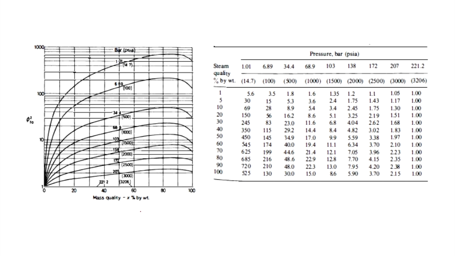This is the graph given by Martinelli and Nelson, and here on the horizontal axis we have mass quality, on the vertical axis we have phi FO square, and these are for different pressures. This is for atmospheric pressure, and then we have higher pressure and still higher pressures up to very high pressures. Here we have the same data in the form of tables. So, by knowing the quality and the pressure, we can get phi FO square.